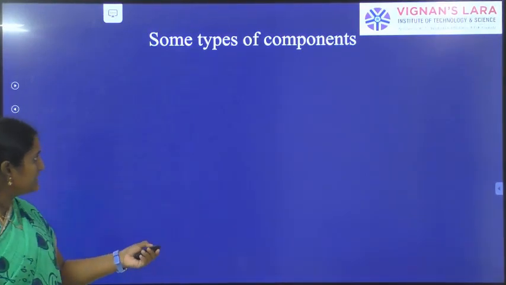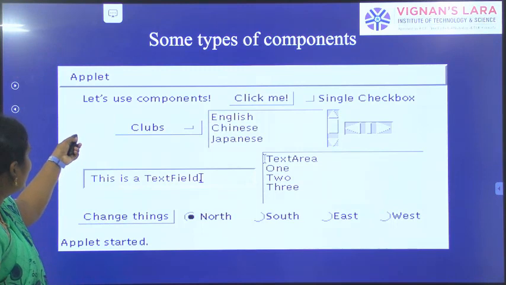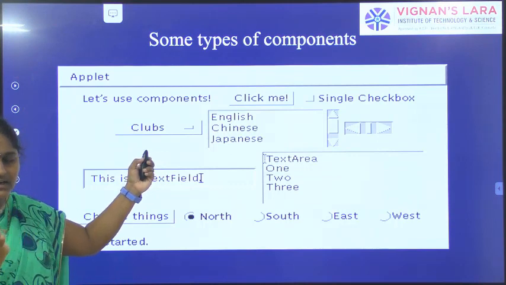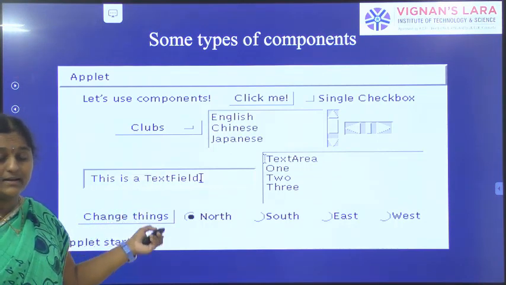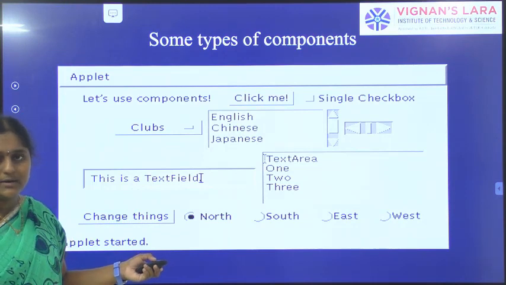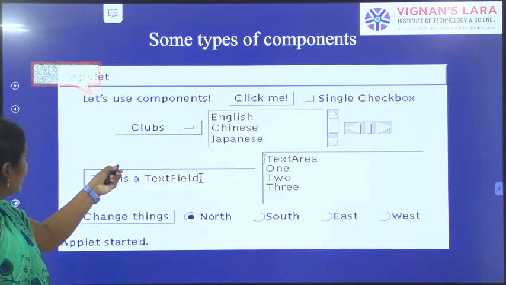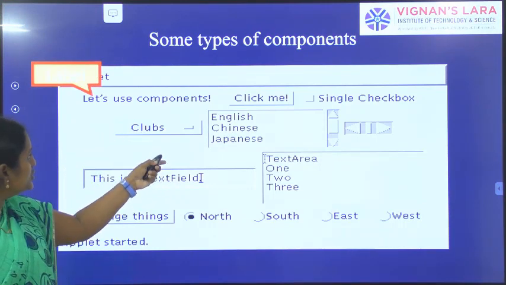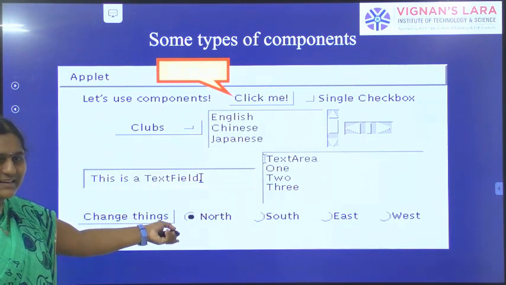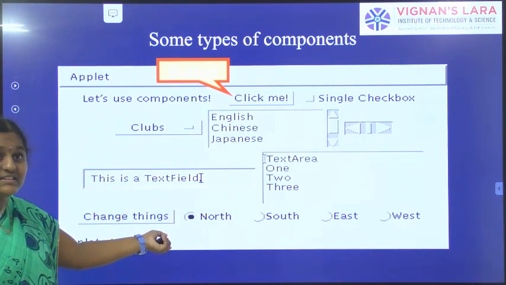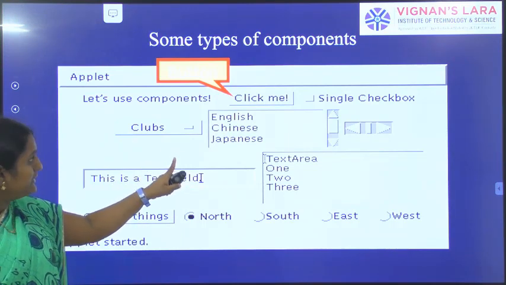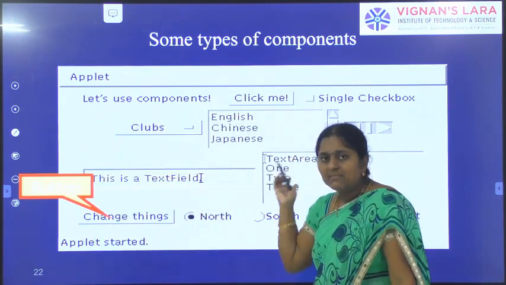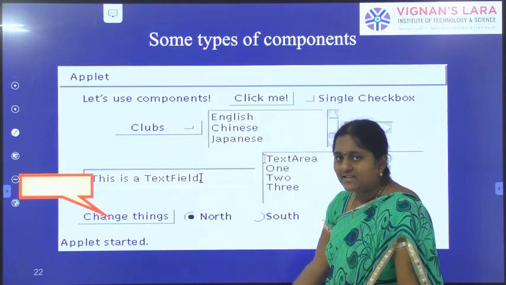Here, let us see some types of events. The applet is a window. In the last classes, we covered what an applet is, how to implement an applet, and the applet lifecycle methods. I think you are aware of the applet concept. In this applet, let's use components. It is a label, which is a GUI component. Click me is a button. If a button is pressed, which event is generated? Action event. Change things is also a button. Each time the user presses a button, an action event is generated.